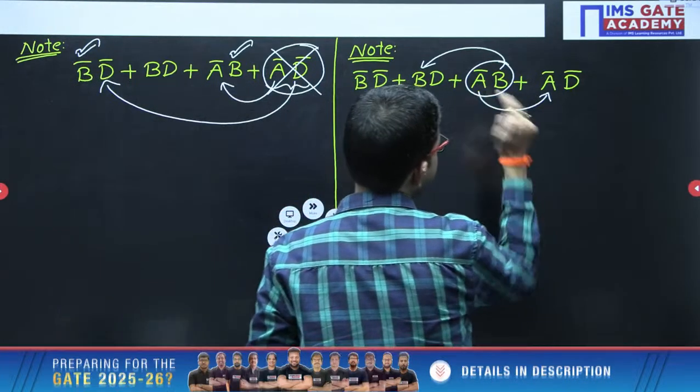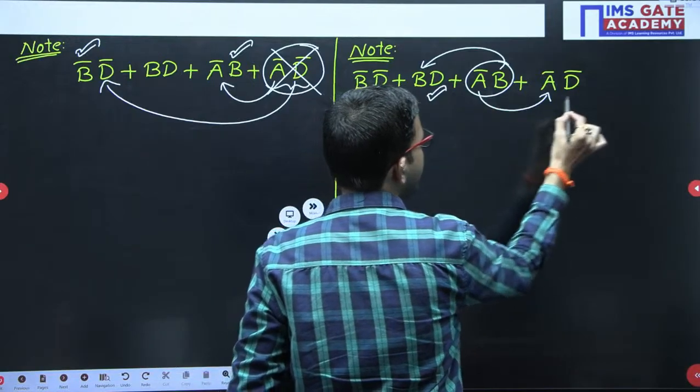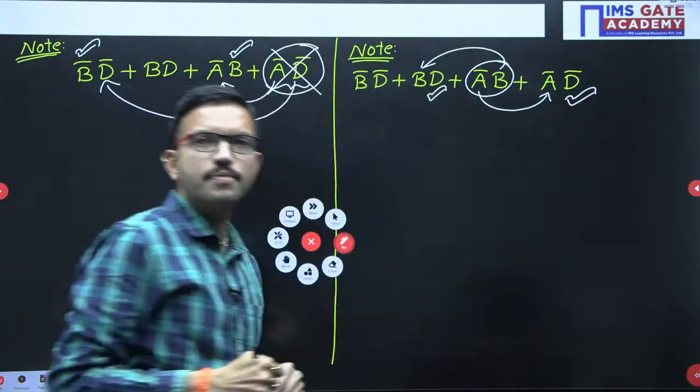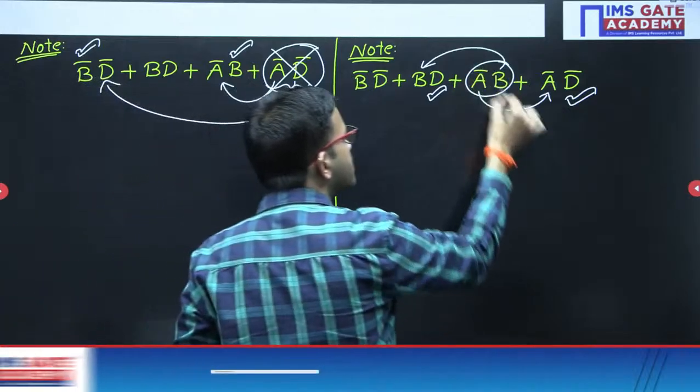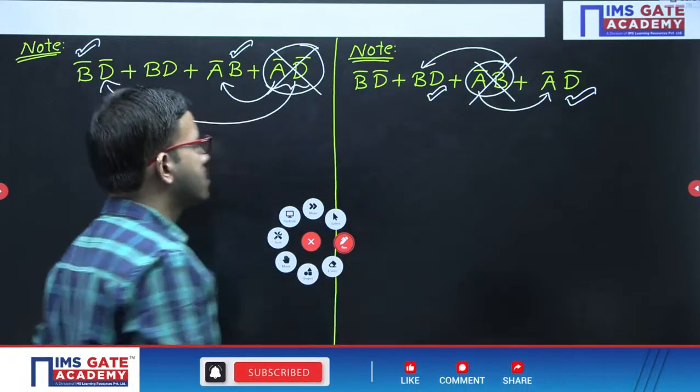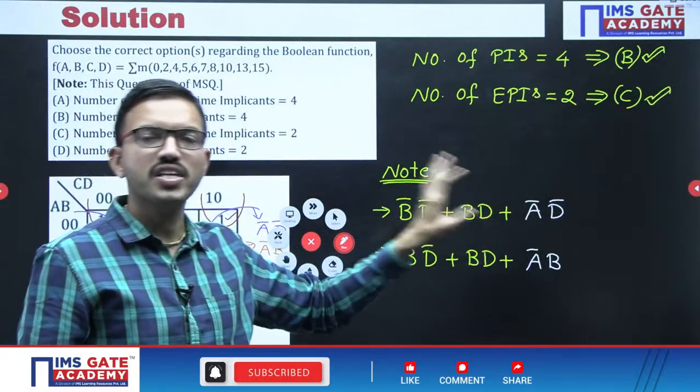Here the missing variable is what? D. That is present here in normal form, and the corresponding complement is present here. So that means this particular term is redundant. Now you are getting this choice. In that manner you can verify.